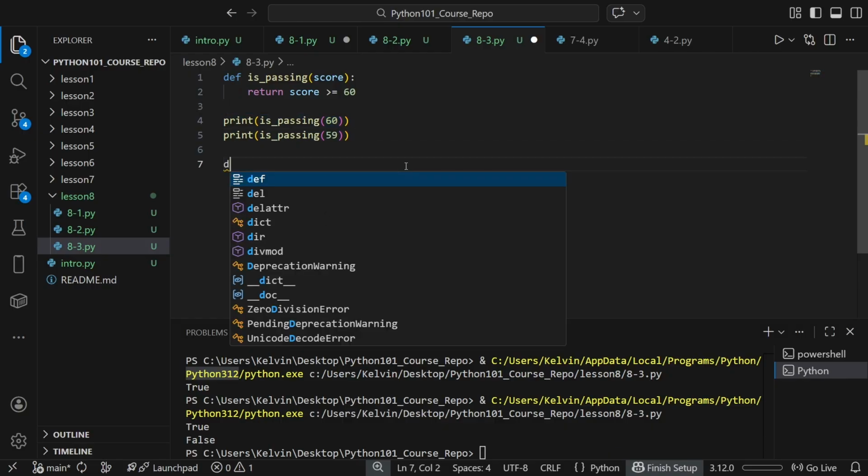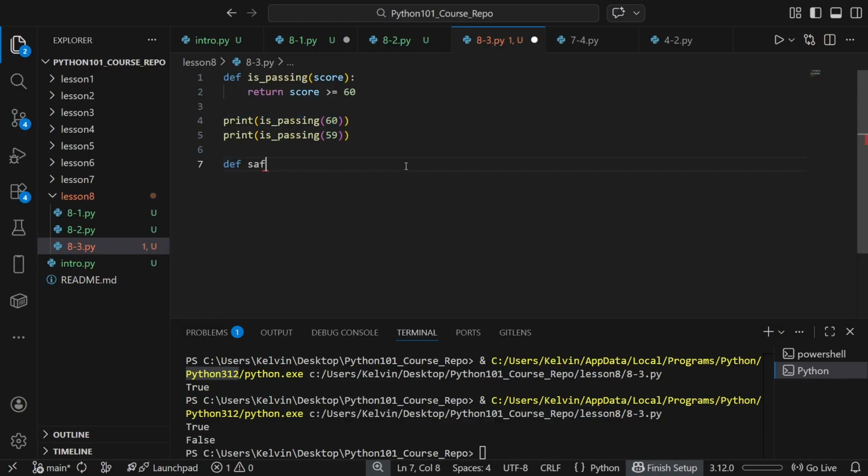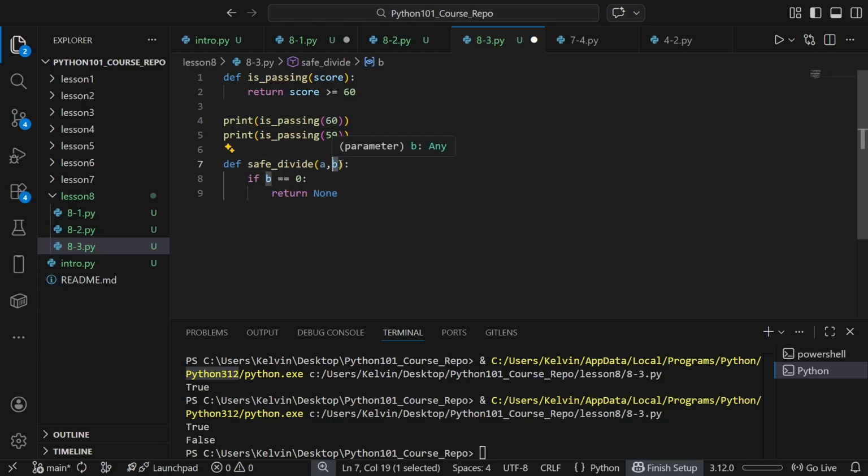Let's define a function called safeDivide. And this function is going to help us prevent unsafe division. So if b is equal to 0, as in you can't divide by 0, we return none. Because if b is 0, we can't divide a by 0.